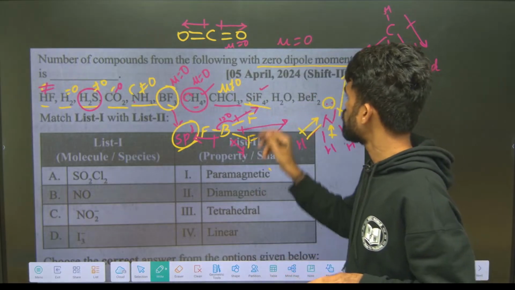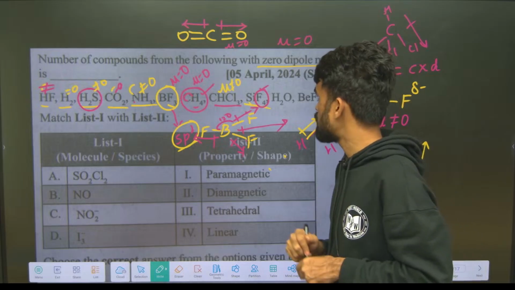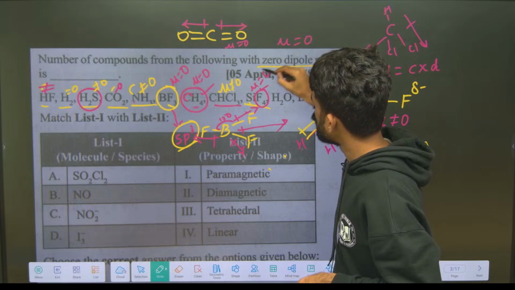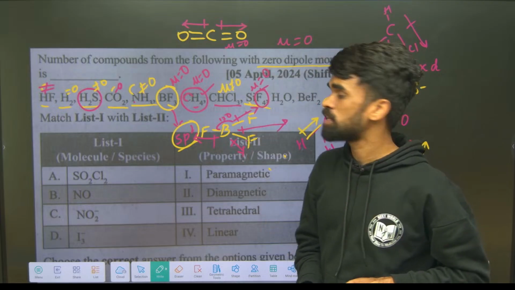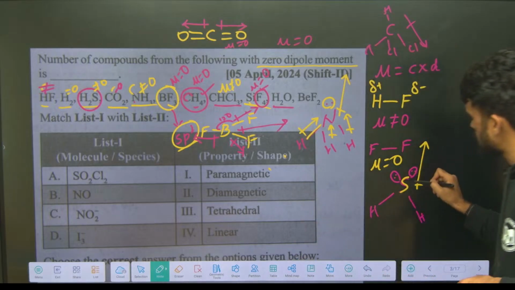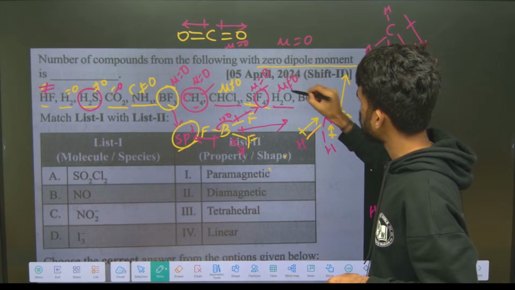Therefore all surrounding atoms are the same with sp3 hybridization for silicon. So surrounding atoms are the same means it will be 0. Mu equals 0 for this symmetry. Okay, next. For the water molecule, same story as H2S. It is bent having lone pair electrons, mu not equal to 0.